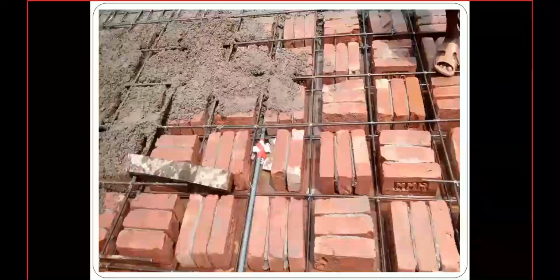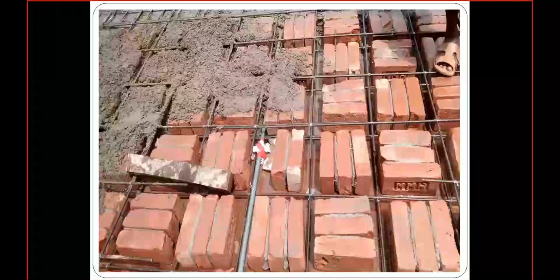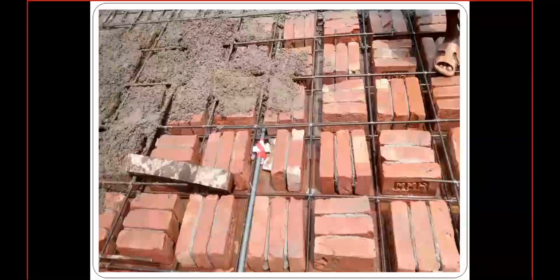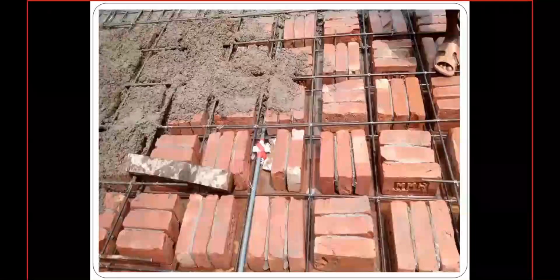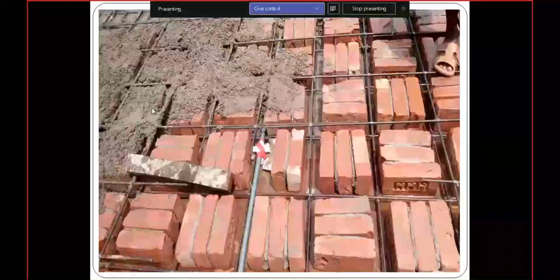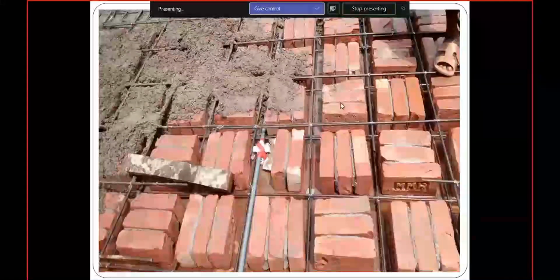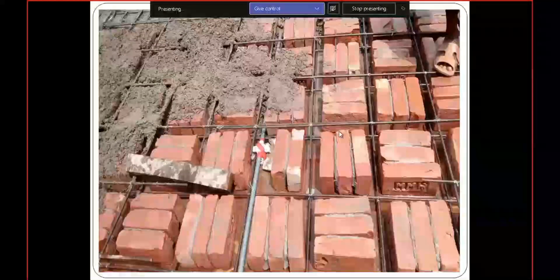So the bricks are combined with the reinforcement, and again it is filled with cement mortar or maybe cement concrete. This type we call reinforced brickwork.